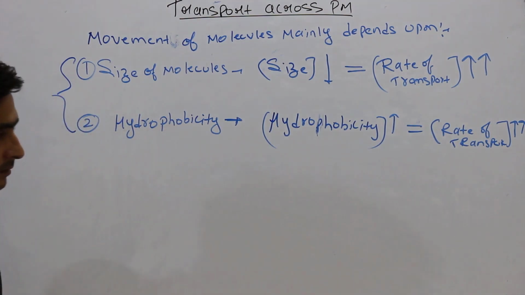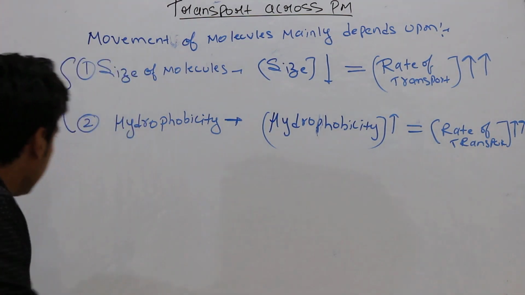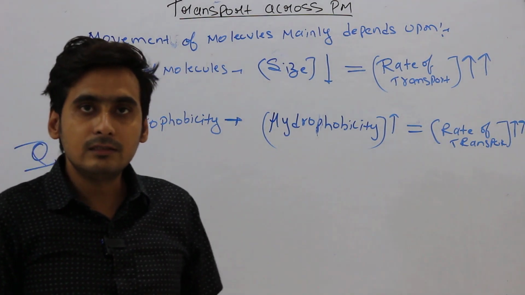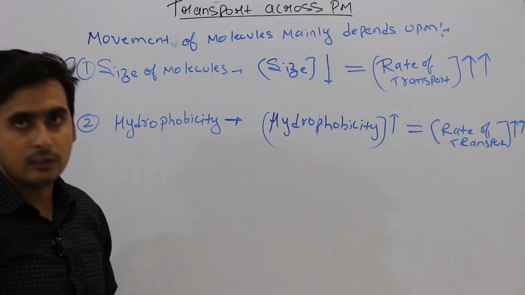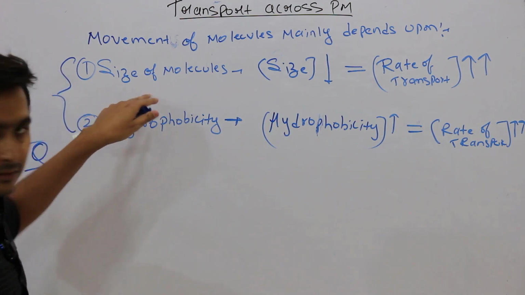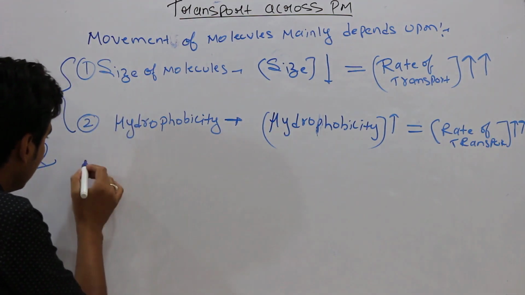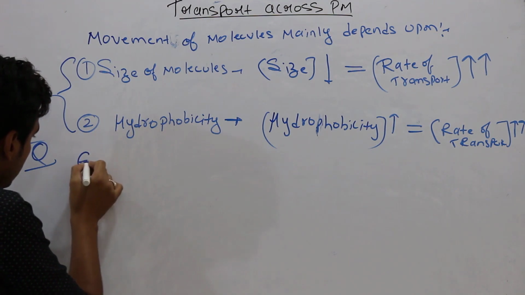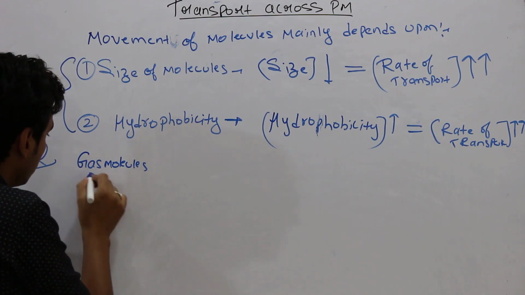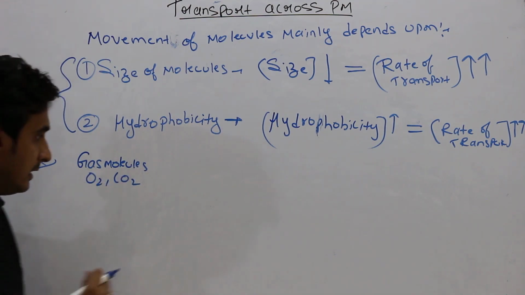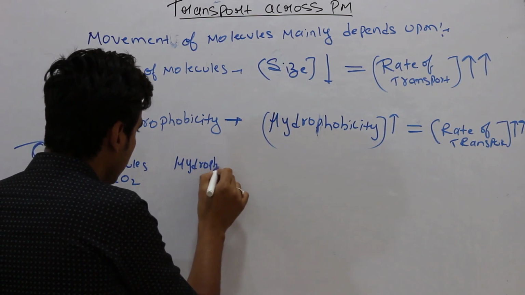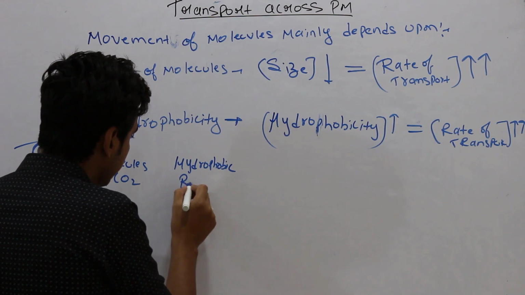From these two concepts, they often ask a question in which they give you some molecules and tell you to arrange them in increasing or decreasing order of rate of transport. So I will discuss one question from this concept. Suppose you have gas molecules like O2, CO2. Second, you have hydrophobic molecules like benzene.